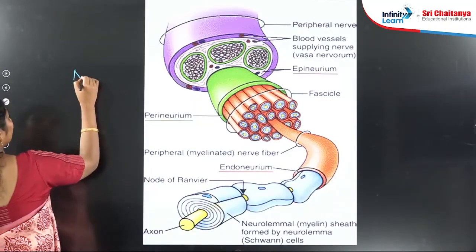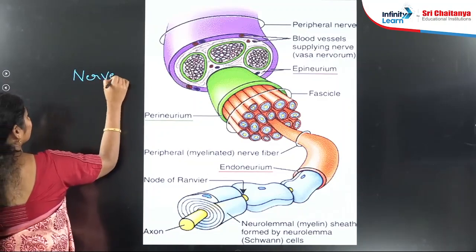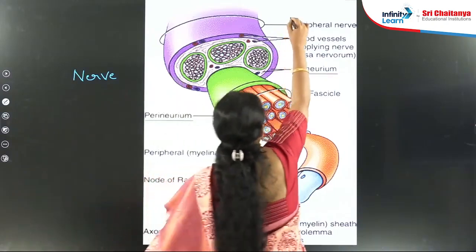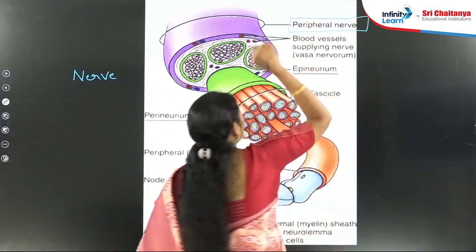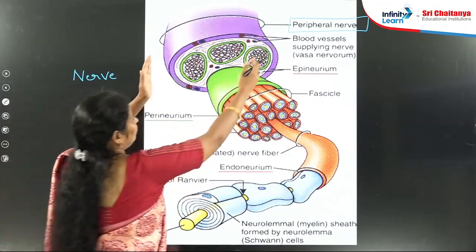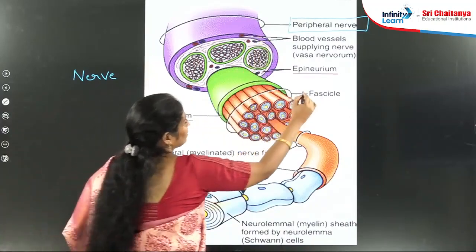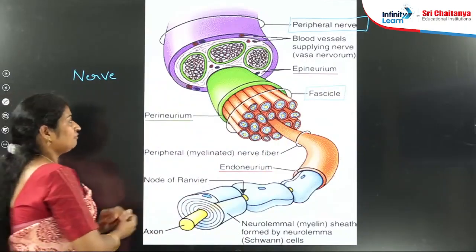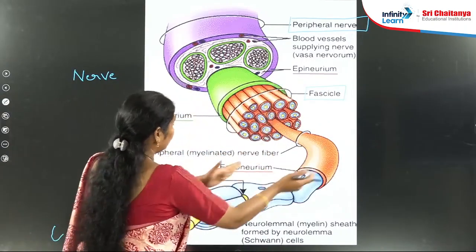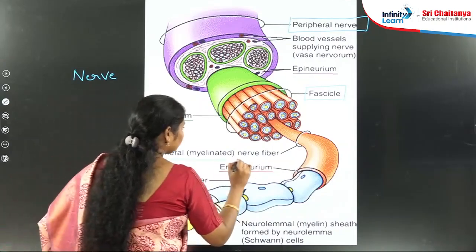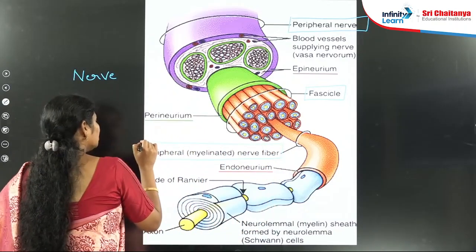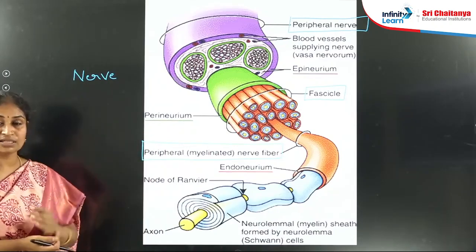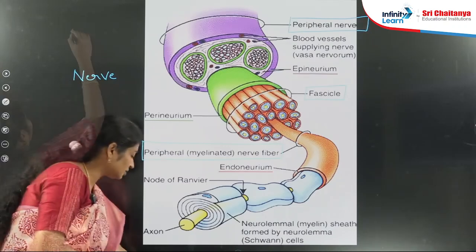So this is actually a nerve. What does a nerve mean? This is a peripheral nerve, because nerves come under the PNS. This peripheral nerve is a bundle of fascicles. What is a fascicle? Each fascicle is again a bundle of nerve fibers. Where can you find this type of nerve? It is present in cranial nerves, which are derived from the brain, as well as in spinal nerves.